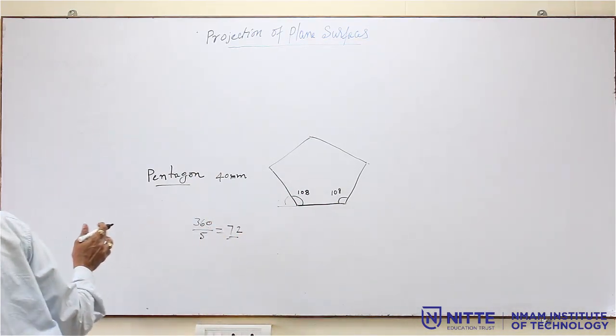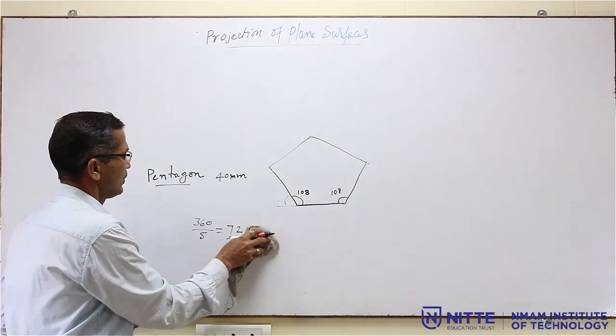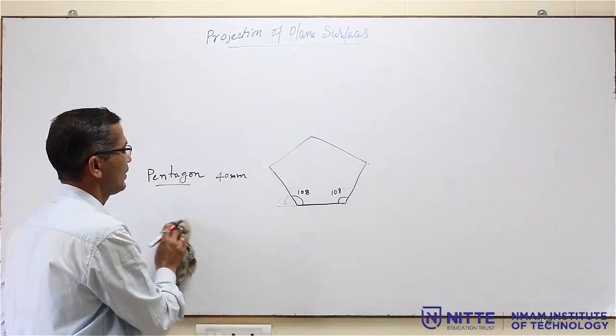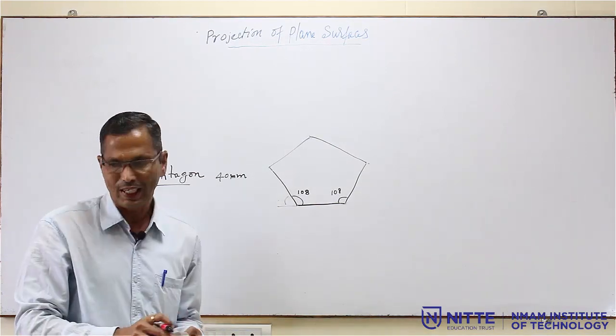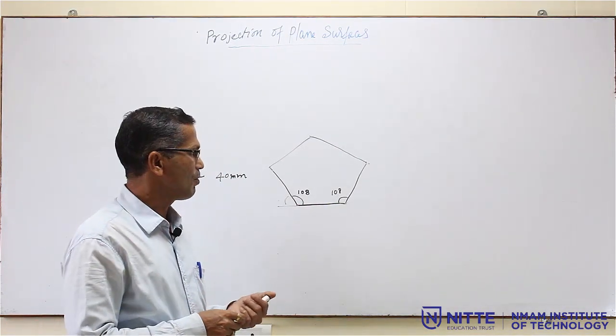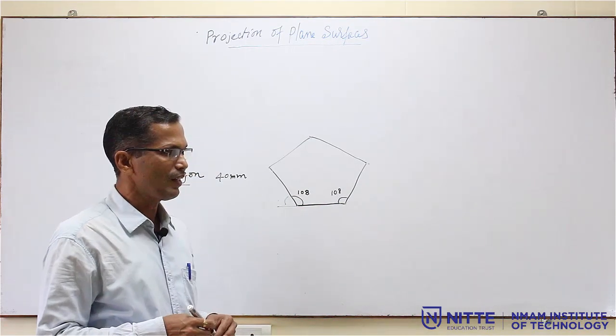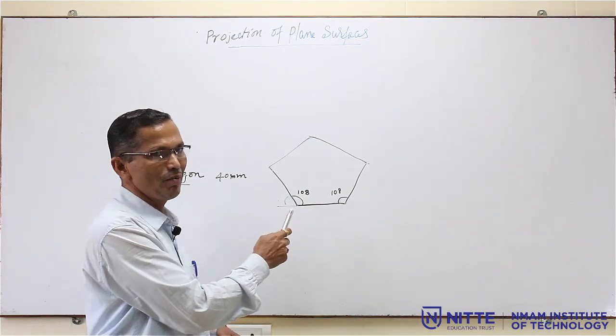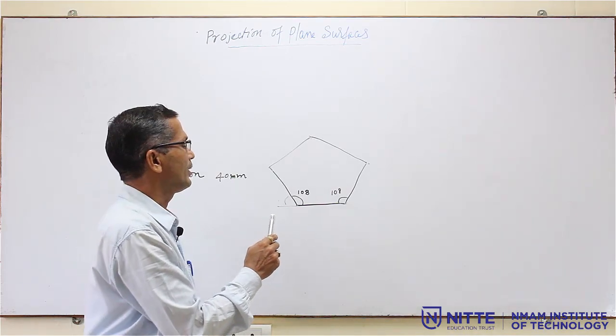This is the theorem, you have already studied this. The sum of the outside angles will be equal to 360 degrees for any regular polygon. Now, once again I will repeat, because this is very important, many of you are making mistakes.